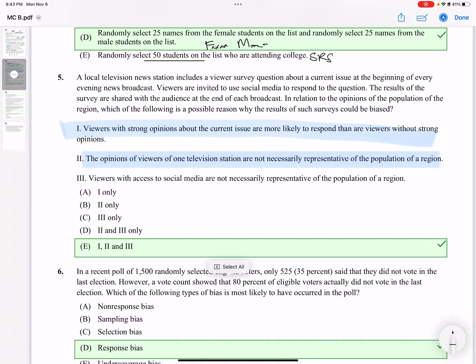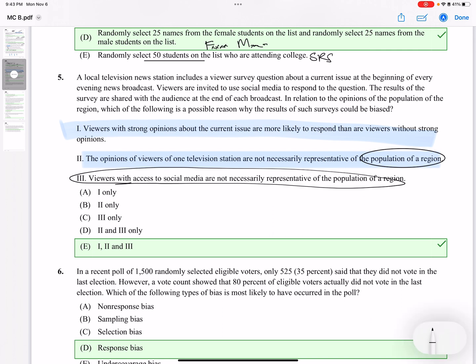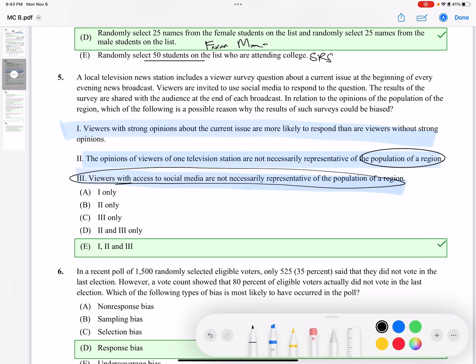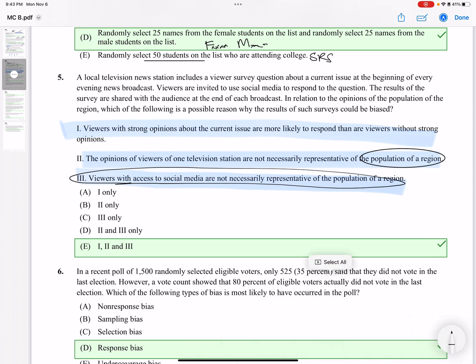Because I need a random sample from that population in order to be able to make a conclusion about that population of the region. Viewers with access to social media are not necessarily representative of the population. Well, that's true. I mean, all of them are true. And that's why you could see, well, this may be biased because of these different things, because of the way they ask us to do the survey.